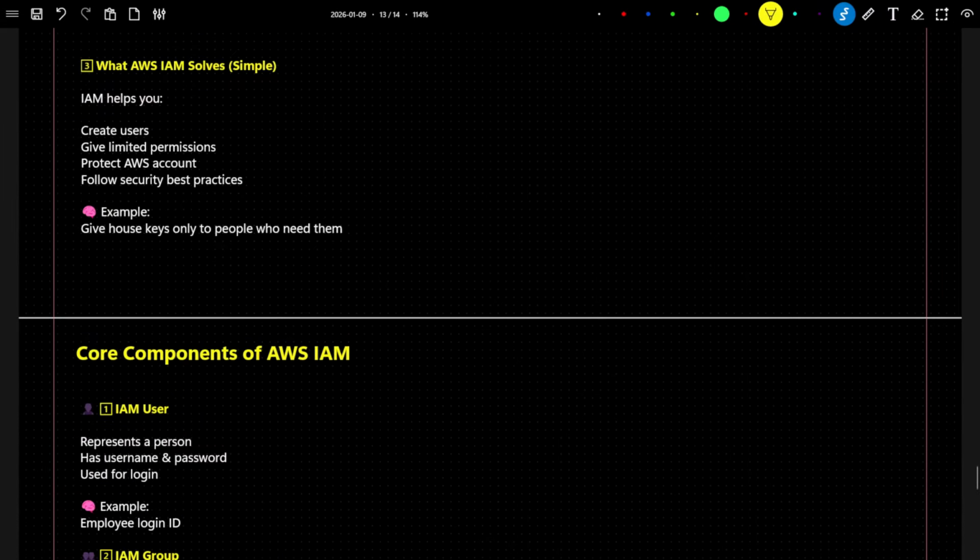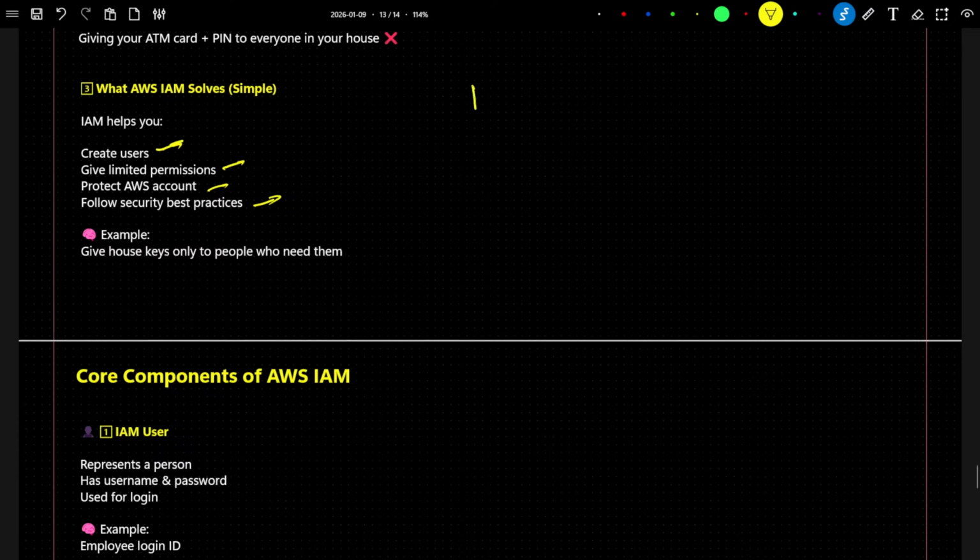What is AWS IAM solving? IAM helps you create users, give limited permission, protect the AWS account, and follow security best practices. So without IAM, what will happen? You will have a root account. In this root account, you will have access to everything, and you can create, delete, do anything. And if you are giving access to anyone, and by mistake they delete anything, whatever the important data, the whole AWS account can be damaged, and the security risk also can occur.